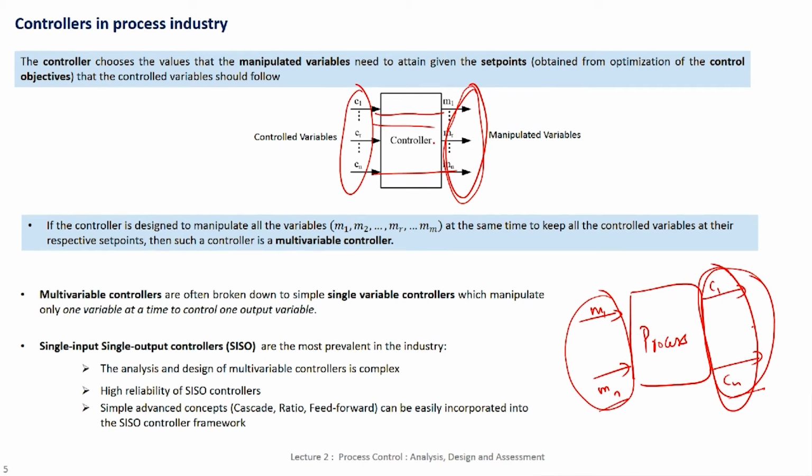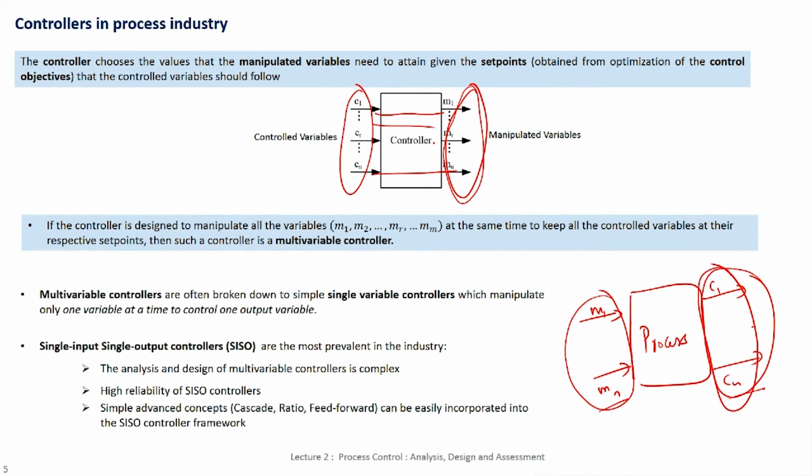Instead, if I had broken this problem into, let us say, 50 or 100 single input single output control systems, even if one of the SISO controllers fails, all the others are working. So, from a reliability viewpoint, it makes a lot more sense to think about the problem like this, though breaking a multivariate controller into single input single output controllers could give you a suboptimal solution.